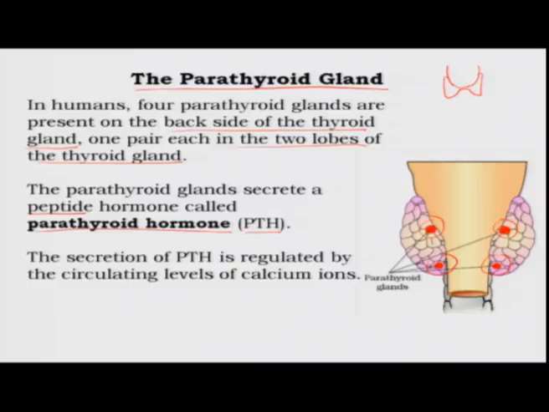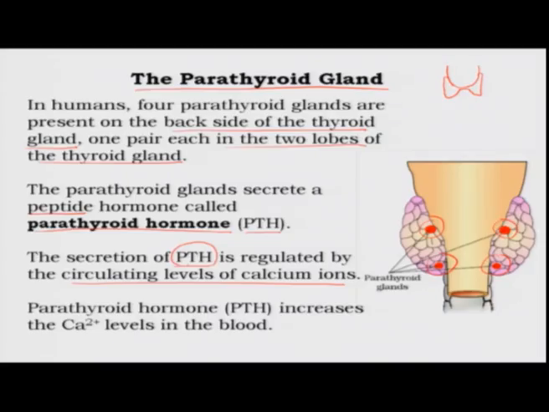Now, the secretion of PTH is regulated by circulating levels of calcium. There is a sensor for calcium in your blood, and when these levels fall, this leads to an increase in the secretion of PTH. This stimulates the parathyroid gland to produce more PTH, and therefore it increases the calcium levels in the blood. I will tell you how it does so in a little while.